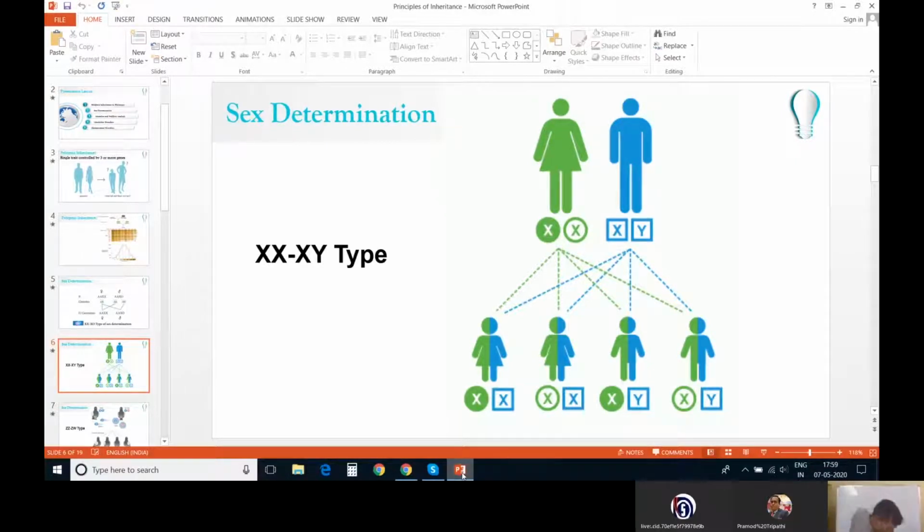Now, where is this kind of sex determination seen? The XX-XO type we have seen is present in a few insects. The XX-XY type is also seen in some insects, but it is also seen in human beings. In this case, both male and female have the same number of chromosomes.